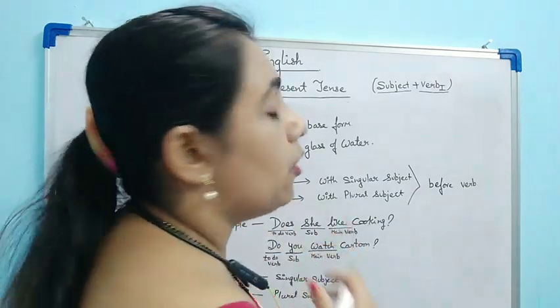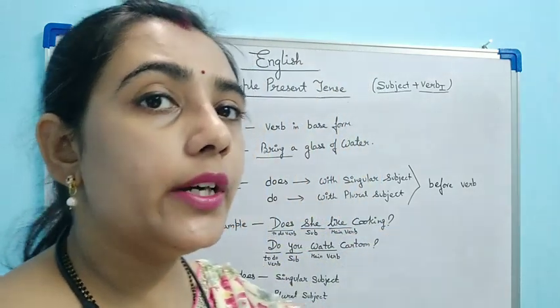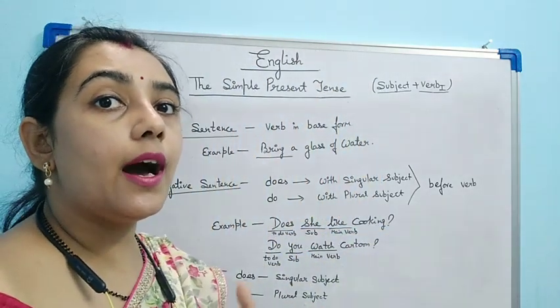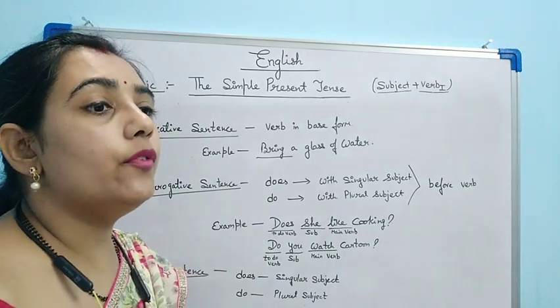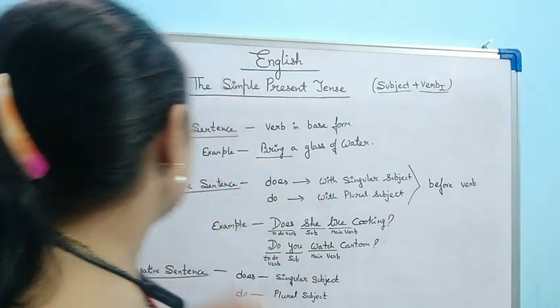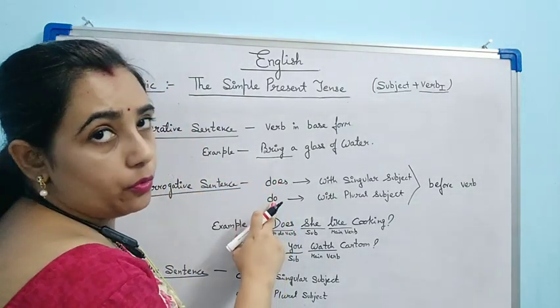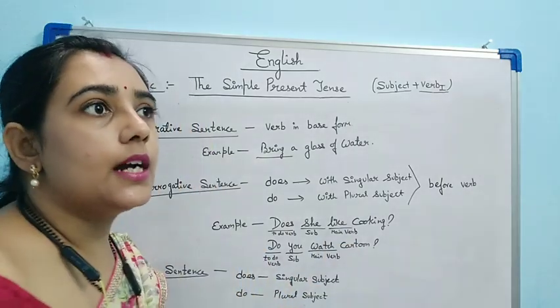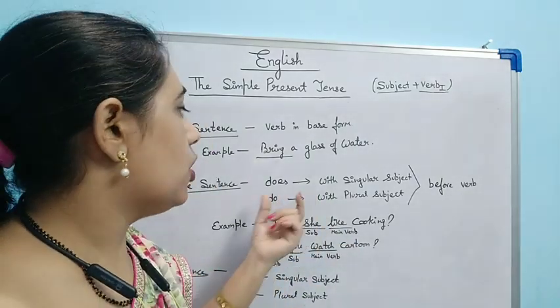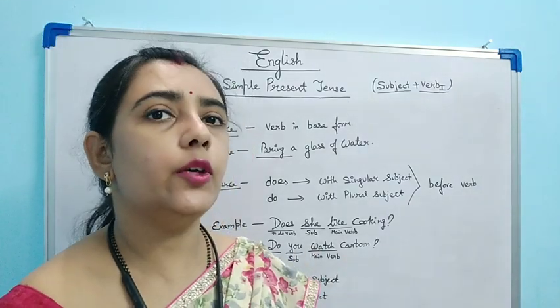Clear? Now, if we talk about interrogative sentence, what is interrogative sentence? Interrogative sentence is the sentence in which we ask questions. If we want to inquire about something, we ask questions. So in interrogative sentence, we start the question with does or do. Now you might have confusion where to add does and where to add do.